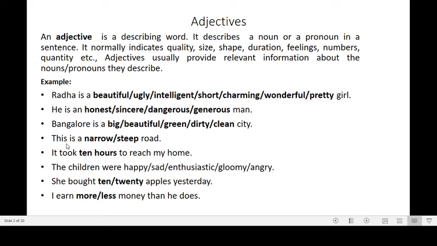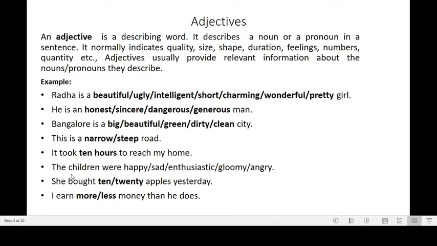And in this example, this is a narrow or steep road. You must see the words narrow or steep become adjectives here because they are describing the noun road, and they are describing the size of the road. And in the next example, it took 10 hours to reach my home. Here 10 hours become adjective because they are indicating the duration of the journey.